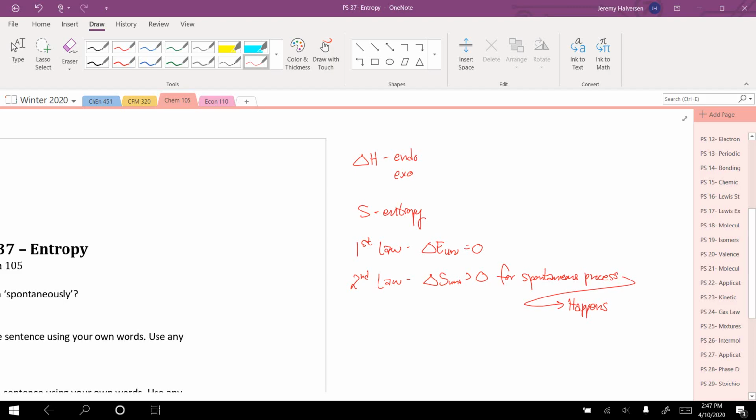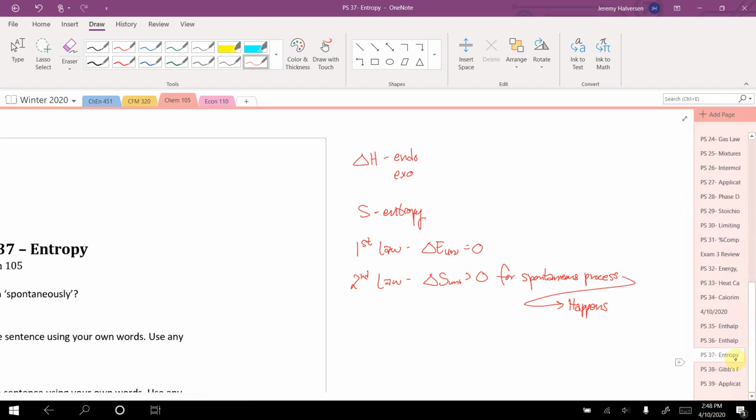So I take muffin batter and I put it in the oven. The question is, in the oven, will the muffin dough rise? Well, it depends. Is the oven on or not? If the oven is on, in those conditions, those muffins rise, and therefore in those conditions, muffins rising is spontaneous. But muffins on the counter, under those conditions, muffins rising is not spontaneous because it doesn't happen. So spontaneous processes happen.